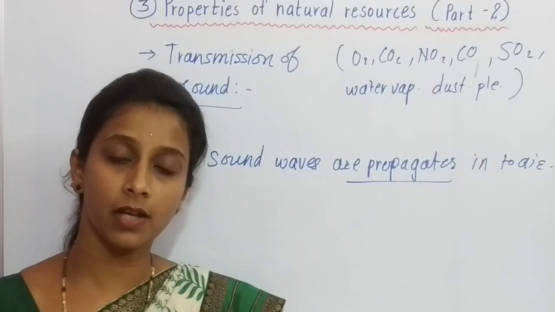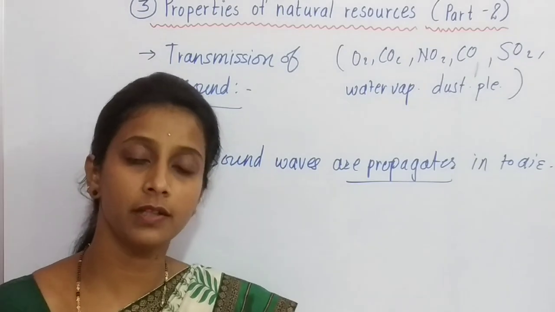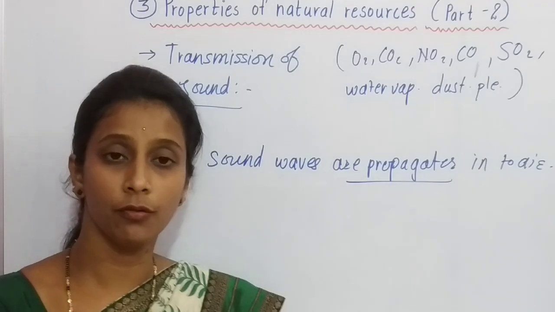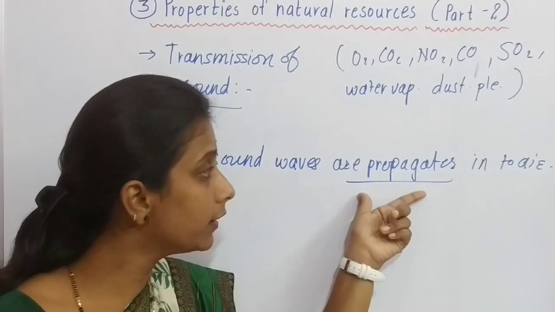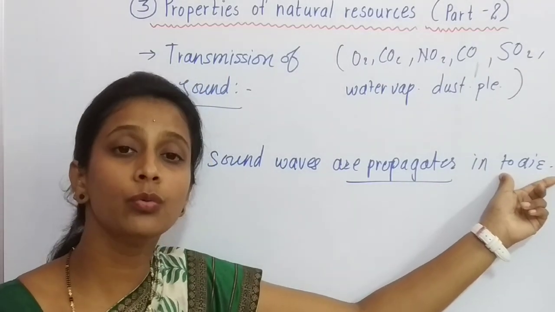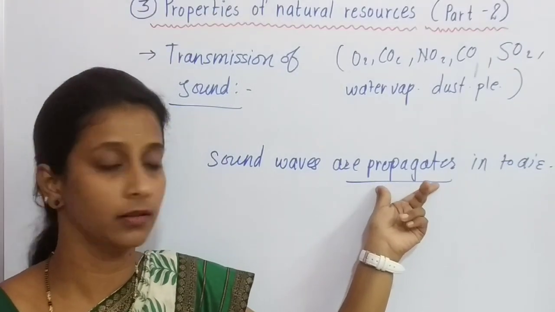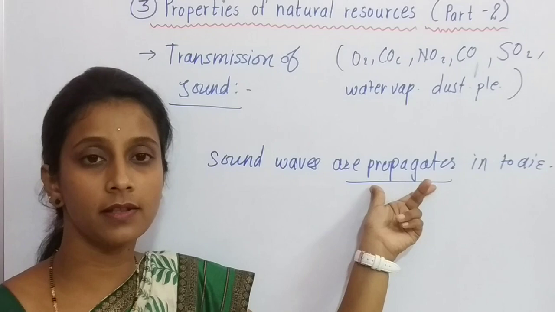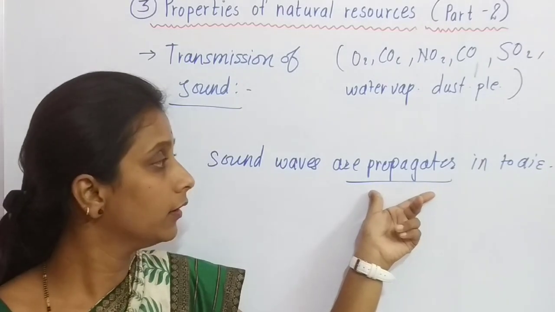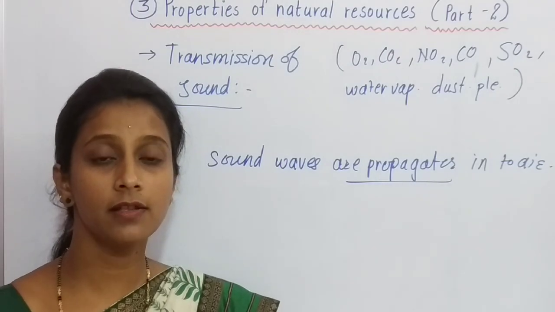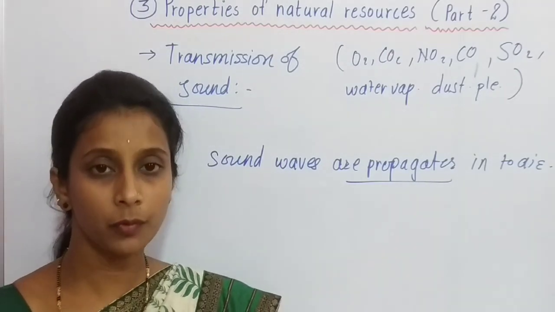The waves of sound which are produced by different objects, by people, birds, animals, all these sound waves propagate through the air medium. Propagates means what? Spreads in all directions. These sound waves spread in all directions, so air is a medium of sound propagation.